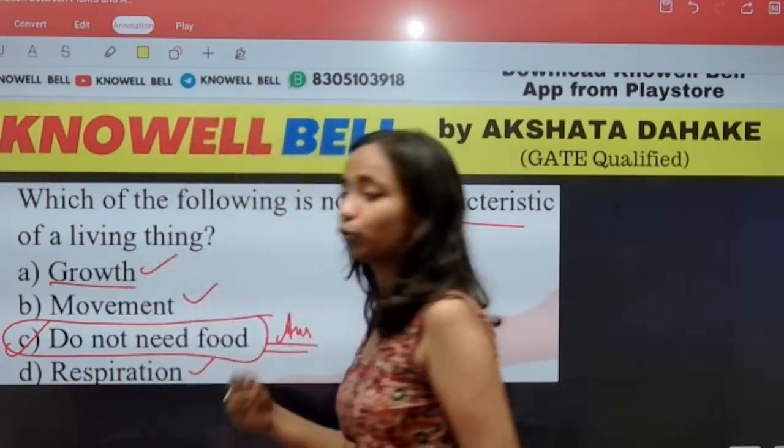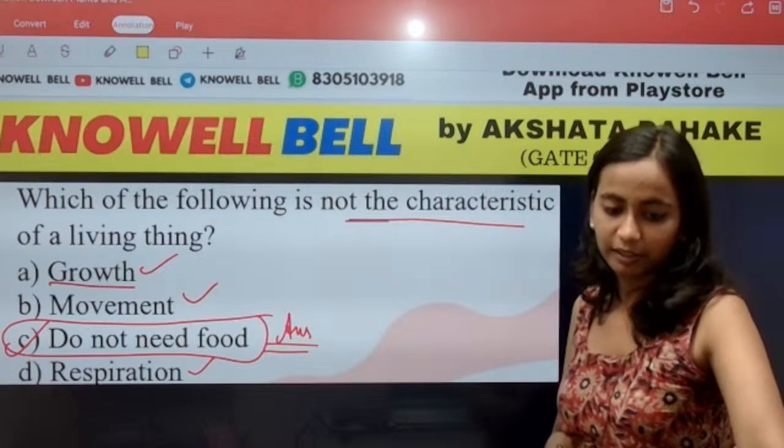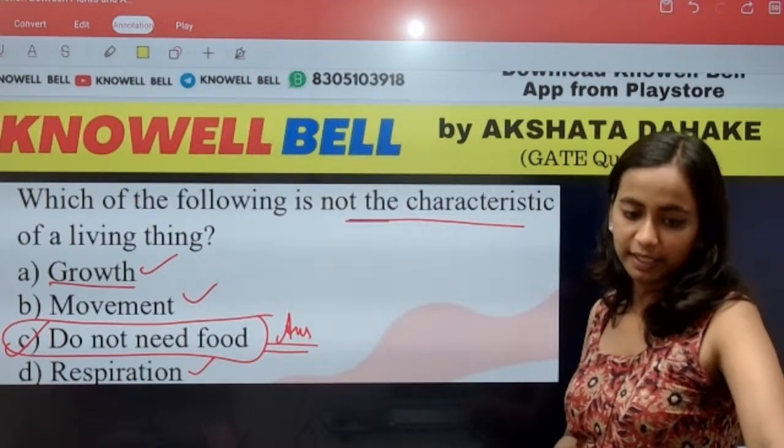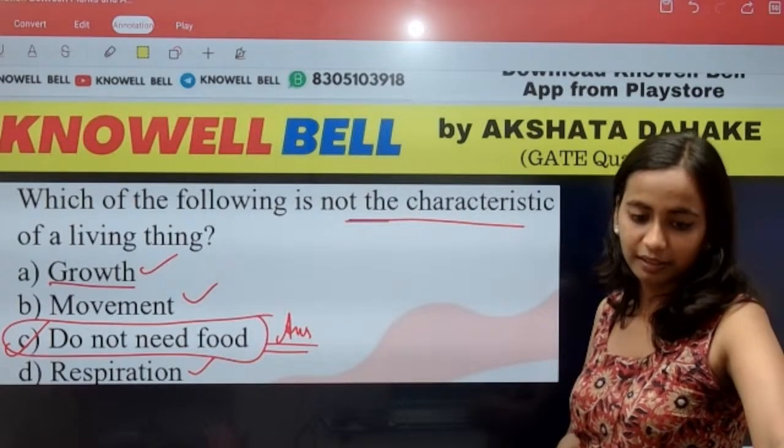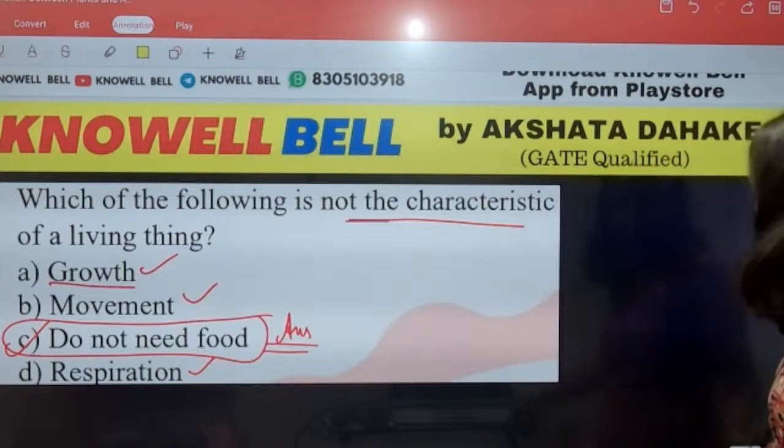Which of the following is not a characteristic of living beings? That they do not need food. उनको food required नहीं होता. This is not the characteristic of living beings, right? C is the right answer. Correct Udit Narayan, correct Bhavya. The right answer we have is option C.